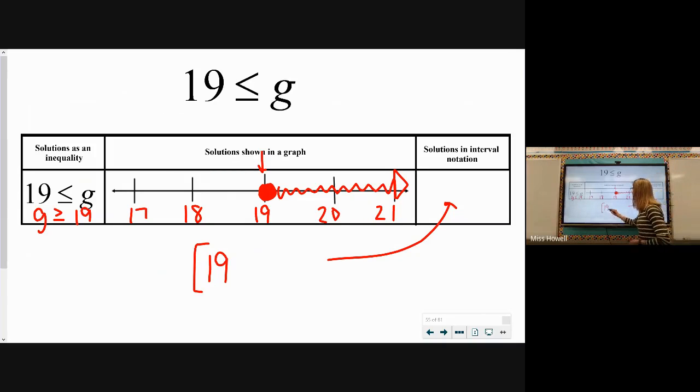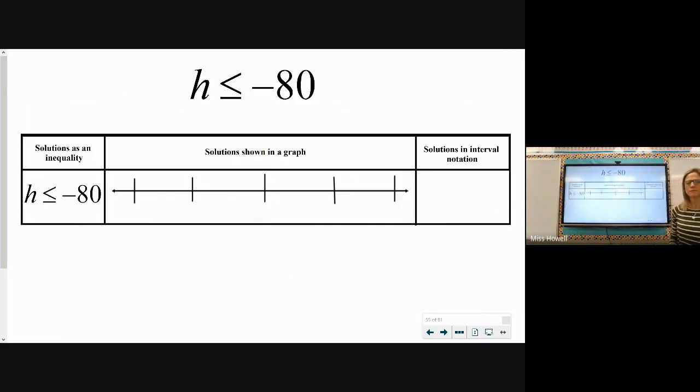All right, and then our final thing that we colored in as a solution, right? If we follow our solutions here, they technically keep going all the way to positive infinity, which we just show with our infinity sign, which is sort of a sideways figure 8. Now again, infinity and negative infinity are unattainable, unreachable values, so this has to be a parenthesis, not a bracket. Even though it looks like we sort of shaded it in our picture, we never actually get there, so it is a parenthesis.